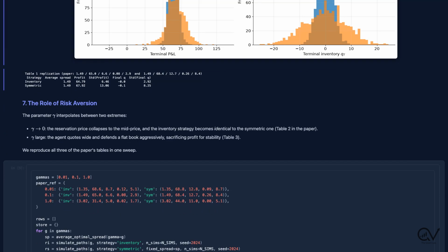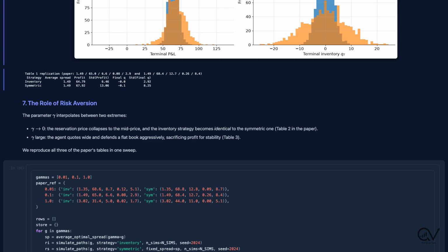The last piece is risk aversion. Gamma is the dial that interpolates between two extremes. Send gamma to 0, and the reservation price collapses back onto the mid. The inventory strategy becomes literally identical to the symmetric one, that is the paper's table 2, and it is an important sanity check.